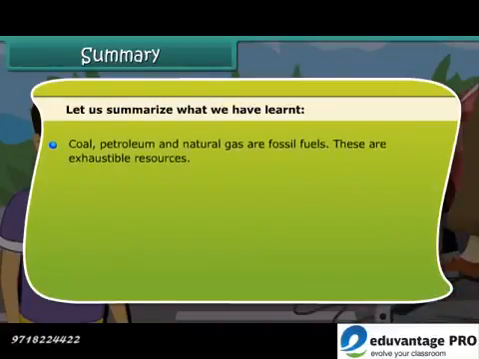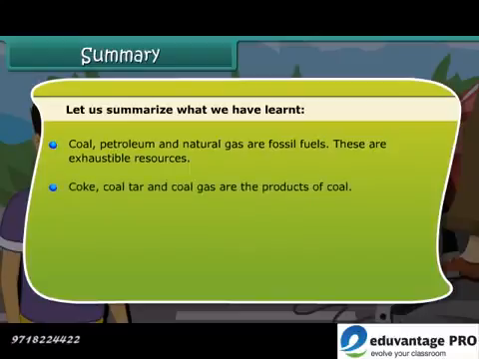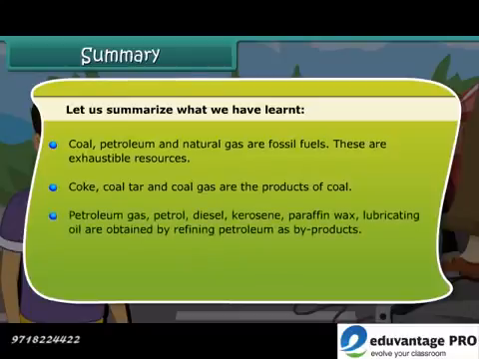Coal, petroleum, and natural gas are known as fossil fuels. These are exhaustible resources. Coke, coal tar, and coal gas are all products of coal. Petroleum gas, petrol, diesel, kerosene, paraffin wax, lubricating oil are obtained by refining